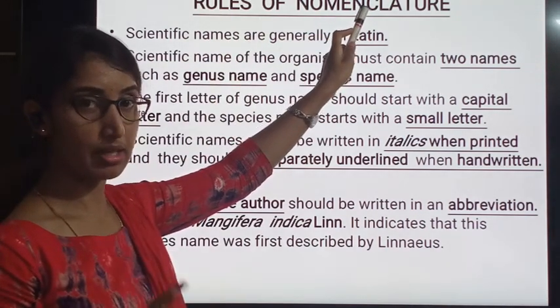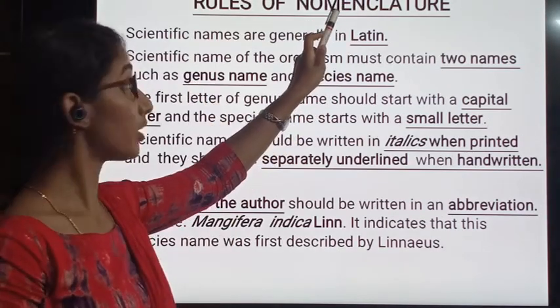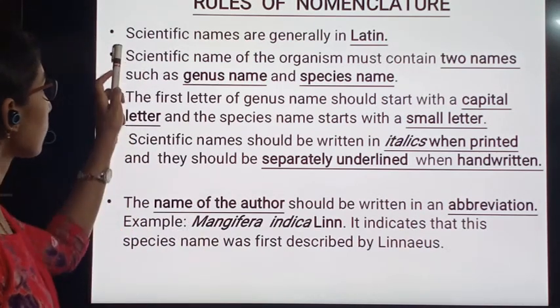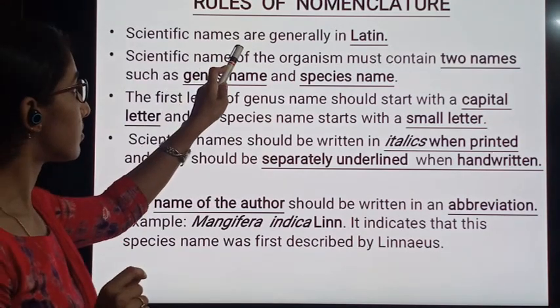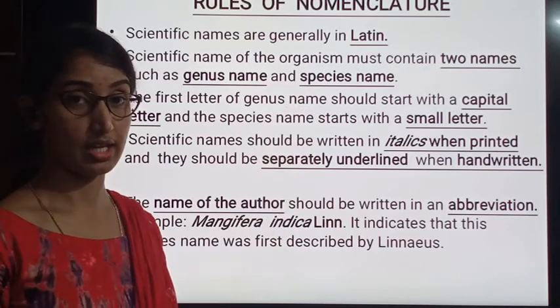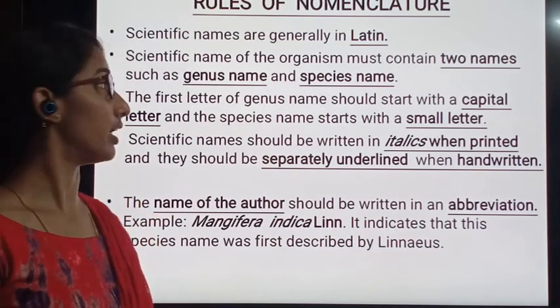Nomenclature means naming. There are various rules for naming of the organisms. Let me go through them one by one. The first rule is that scientific names are generally in Latin language, or the names are taken from Latin.